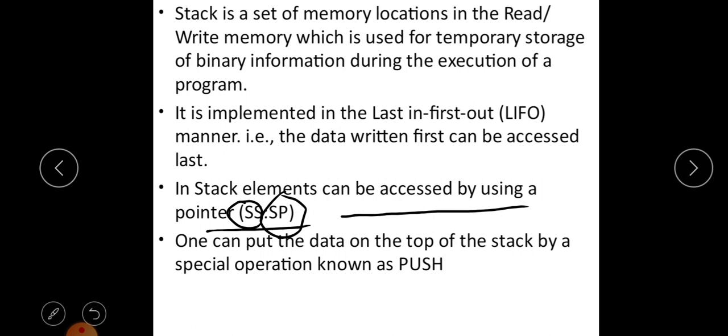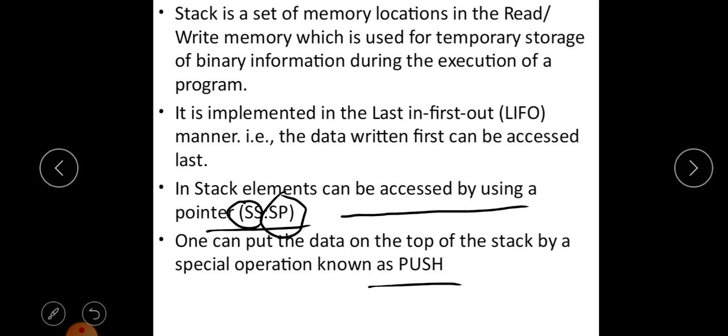One can put data on the top of the stack by a special operation known as push. So stack can be used to read the data or to write the data. Whenever we have to write data on the top of the stack, we use the instruction push. What do we mean by the top of the stack?